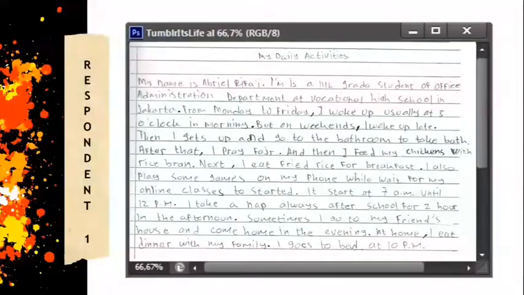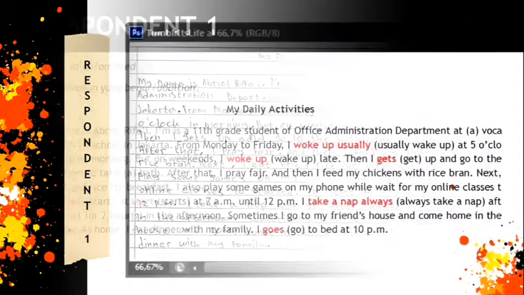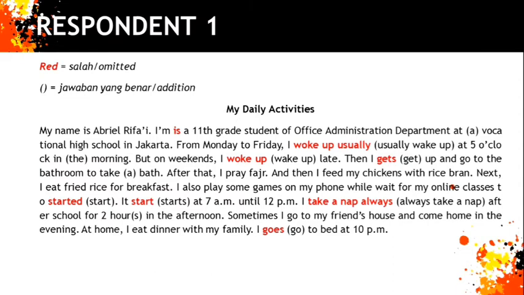In this paragraph, the first respondent is a male student of 11th grade in vocational high school. He wrote about his daily activities at home during the pandemic. Let's take a look at the paragraph. At first glance, the paragraph seems fine and there is no error in it. But when we did the error analysis on that paragraph, we found 13 errors.